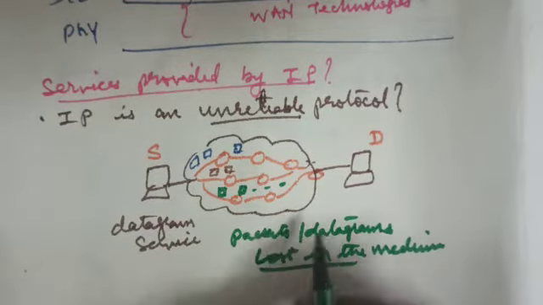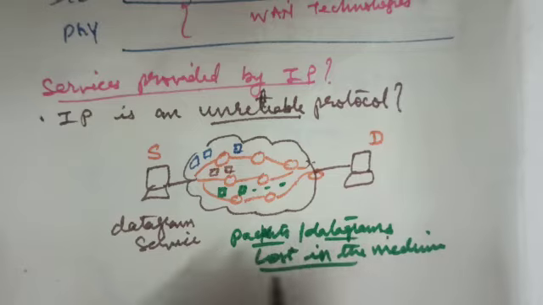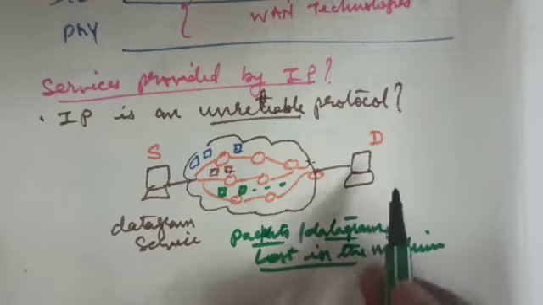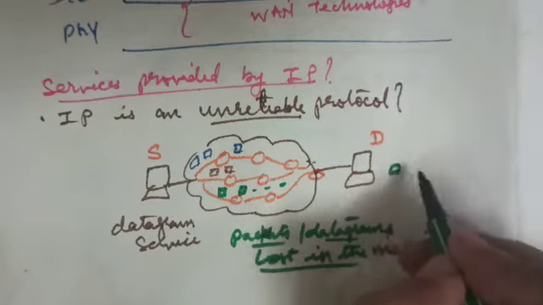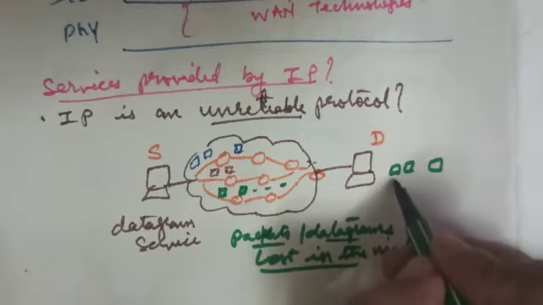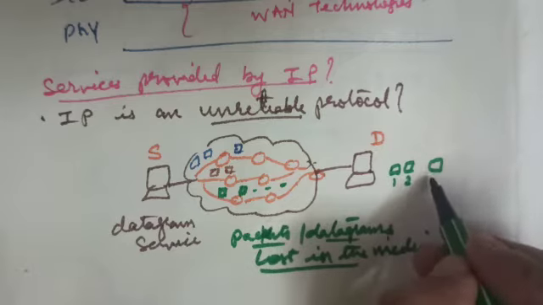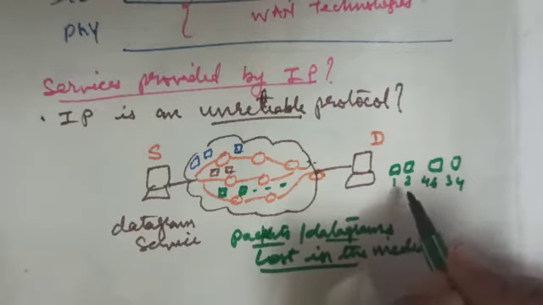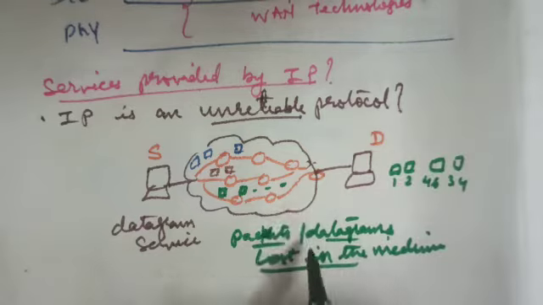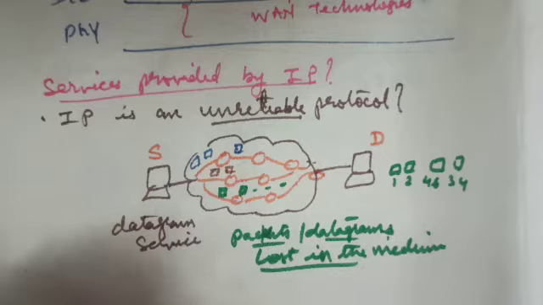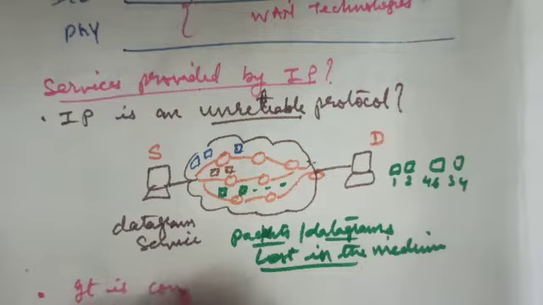The information at the network layer is carried in the form of packets or datagrams, and these packets may follow any path between the source and destination, and these packets or datagrams may not arrive in order at the destination. For example, the destination may receive the first two packets first, and then it may receive packet number 46, then 34, and so on. So they are not received in order, and some of the packets may be lost. So IP is an unreliable service. IP is a connectionless protocol.